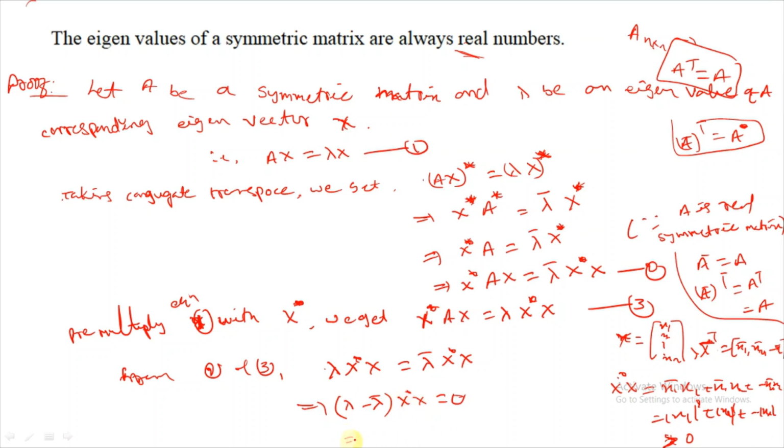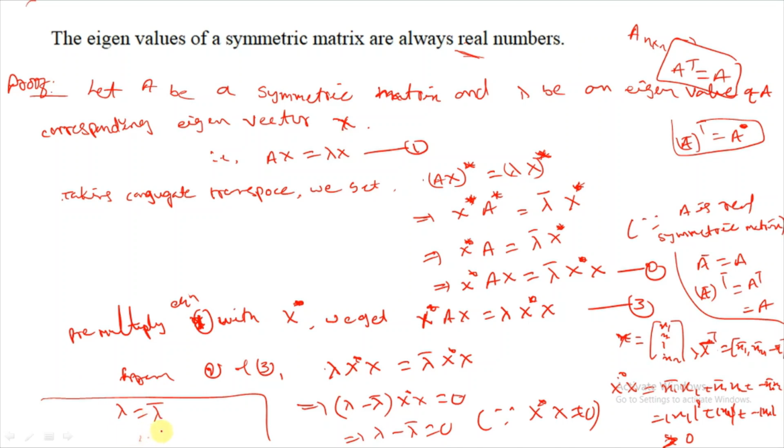That implies lambda minus lambda bar equal to 0, since x star x is not equal to 0. That implies lambda equal to lambda bar. A number and its conjugate are the same only when the number is real.